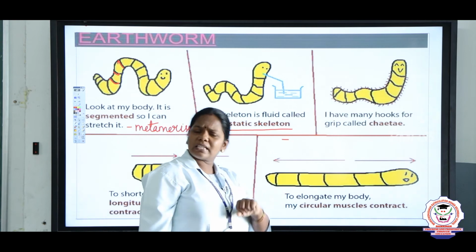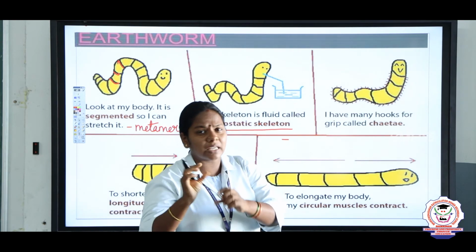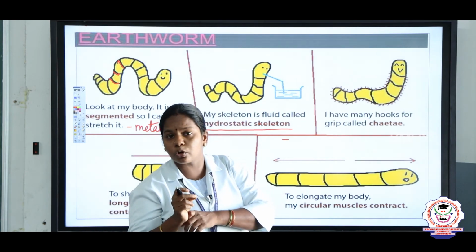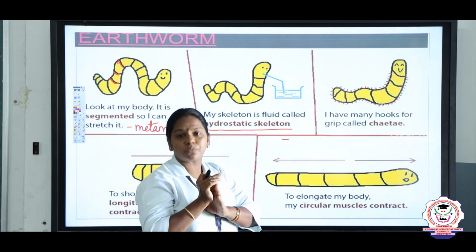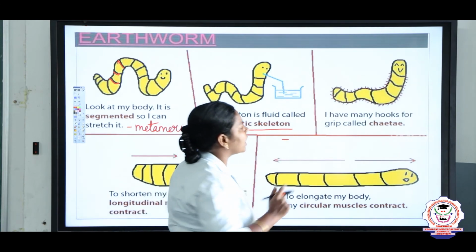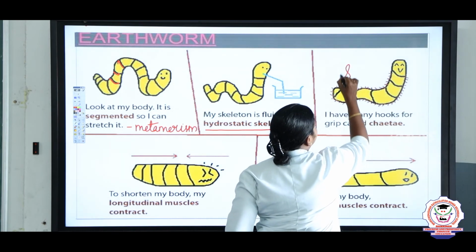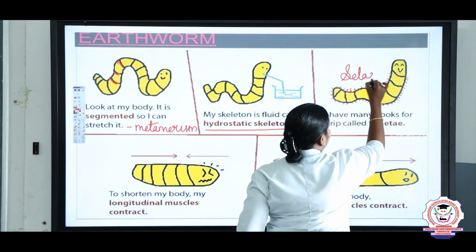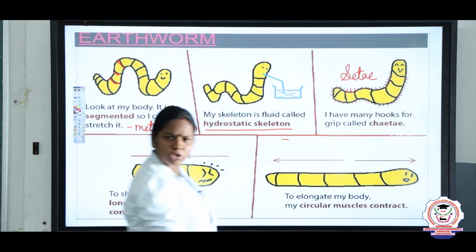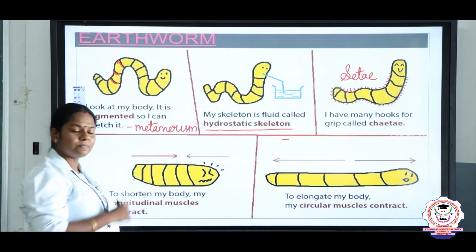And when you see the external surface with the help of a microscope, you can see small outgrowths from the earthworm's body. We call them setae. See this one? We call it setae. It helps in locomotion. Locomotion means what? Moving from one place to another.